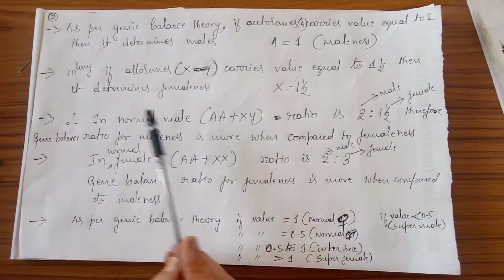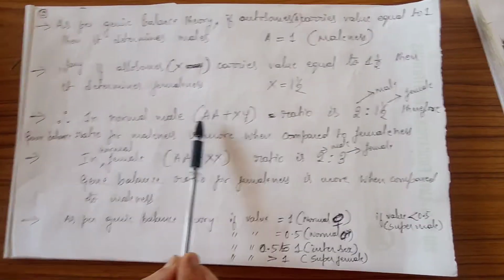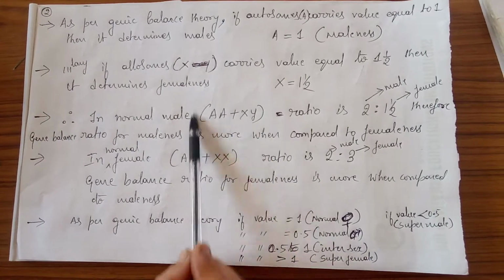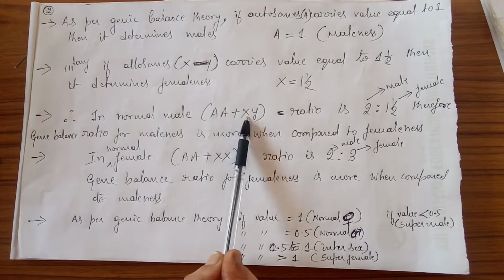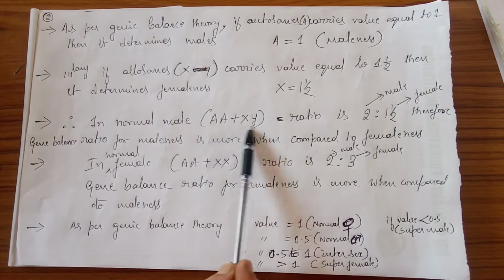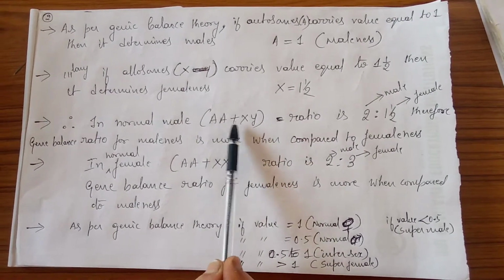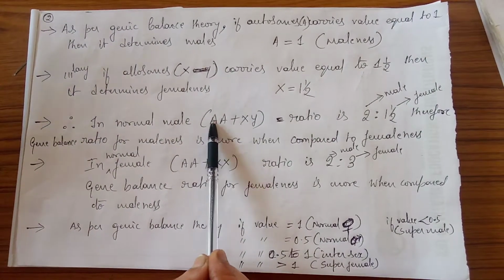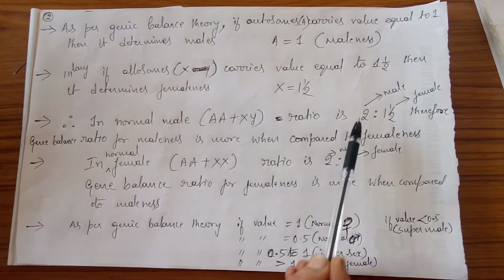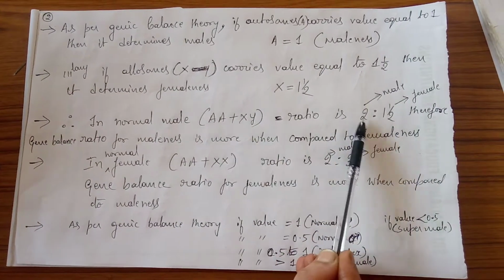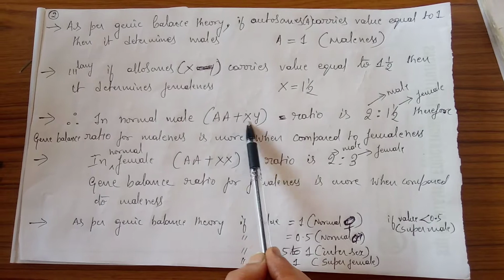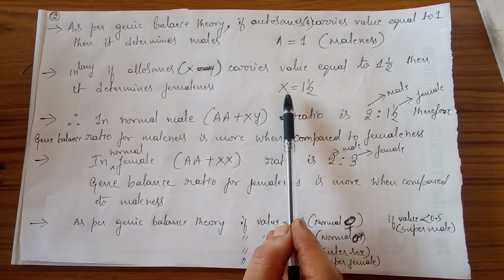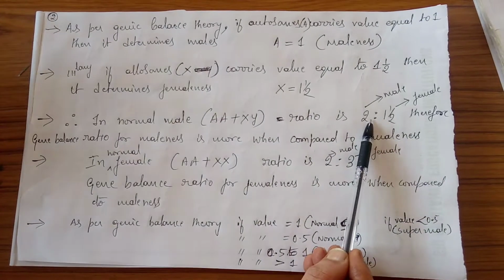So we know that in case of a normal male, the genotype can be represented as AA plus XY, because they are diploid organisms. So here A is 1, one more A is added, so 1 plus 1 is 2. The autosome value is 2 and the allosome is only 1 X. We have already said that if you assume the value of X chromosome as 1.5, then it determines female.